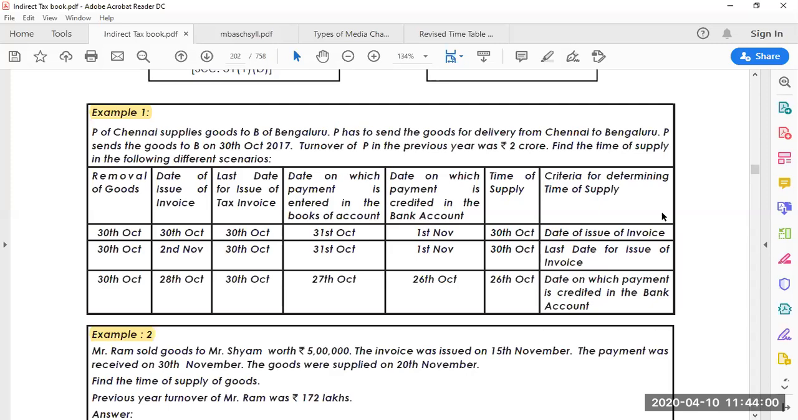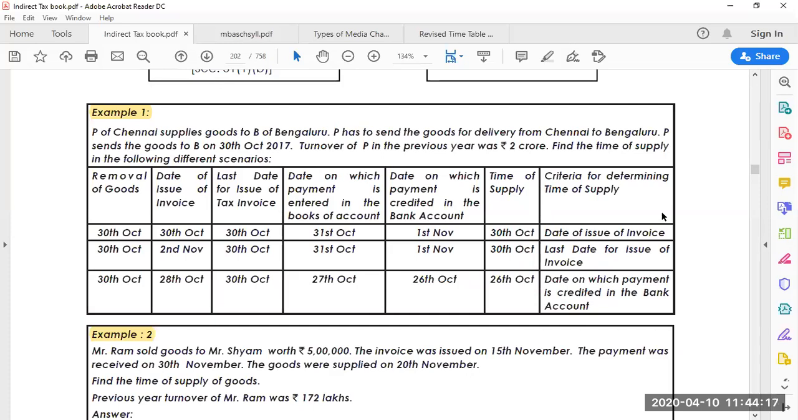The sixth column is which of these five columns you are going to consider as the time of supply. And the last one is the criteria for determining the time of supply. Which criteria have you chosen to select the time of supply?